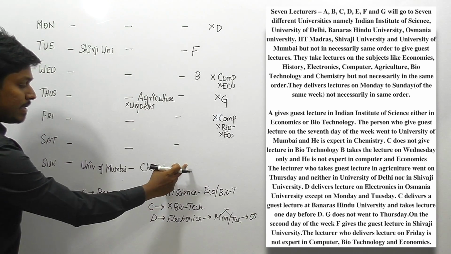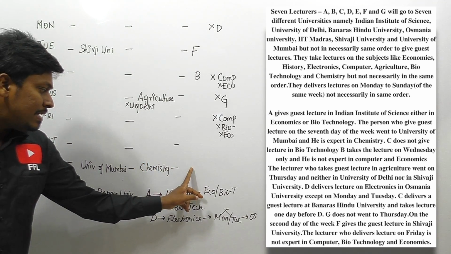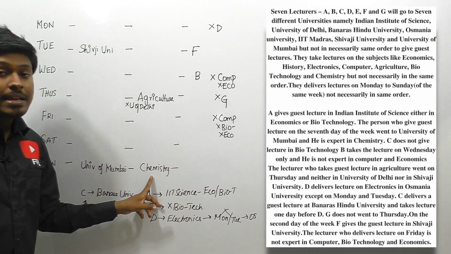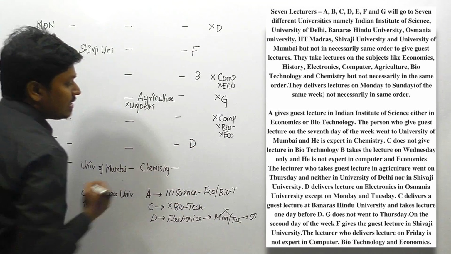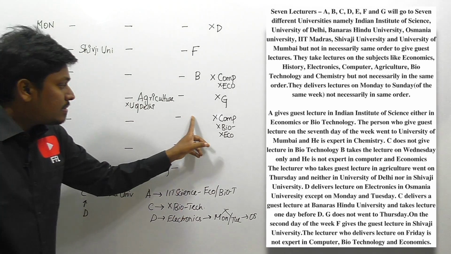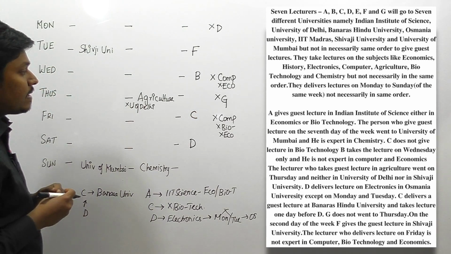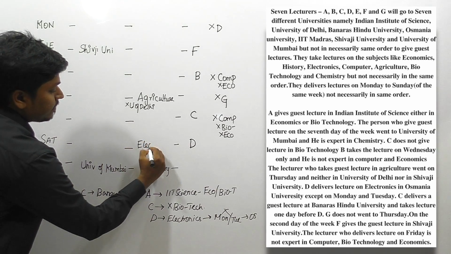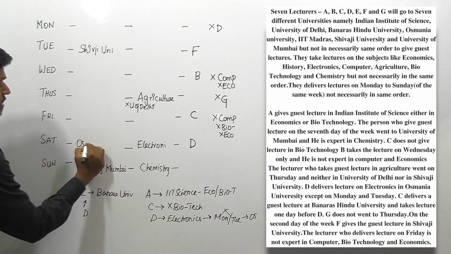So I think if I place D here, assume that I am fixing D here, then we already know that D is taking electronics. If I fix D here, then this is chemistry, so this is not the right place for D. And we already know that the person C is not taking biotechnology, and this region is not for biotechnology, so we can surely say that this is the region for C, right? So if I fix D here, D should be electronics, and the person D is from Osmania University.